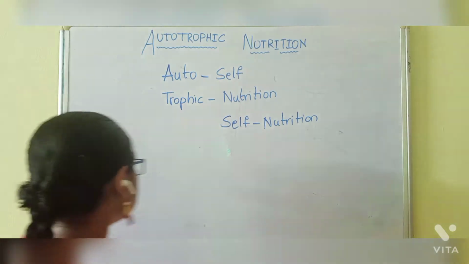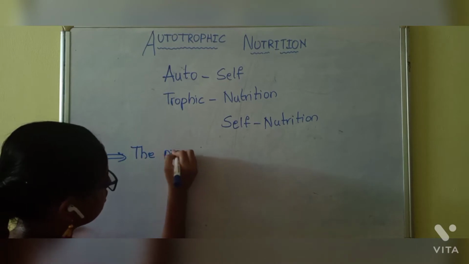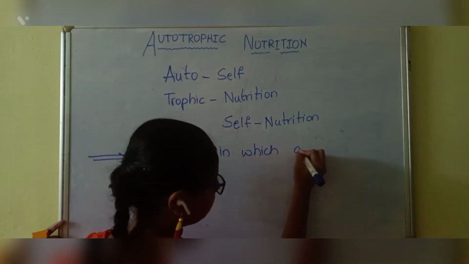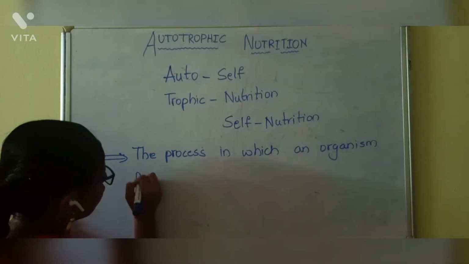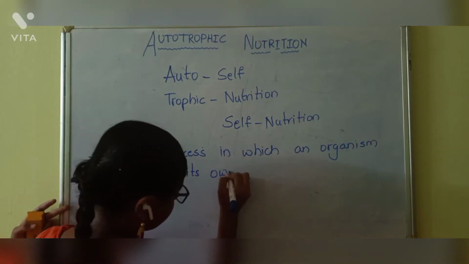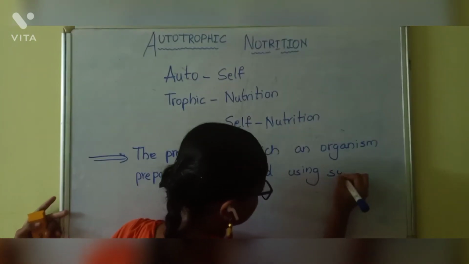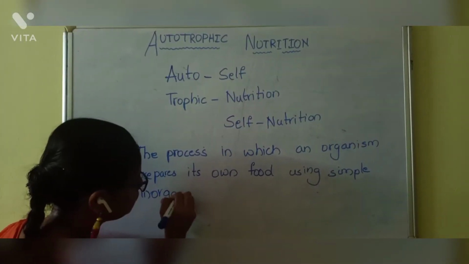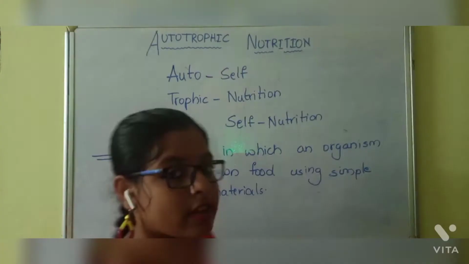Let me write it in the table. The definition is the process in which an organism prepares its own food using simple inorganic material, and that's autotrophic nutrition.